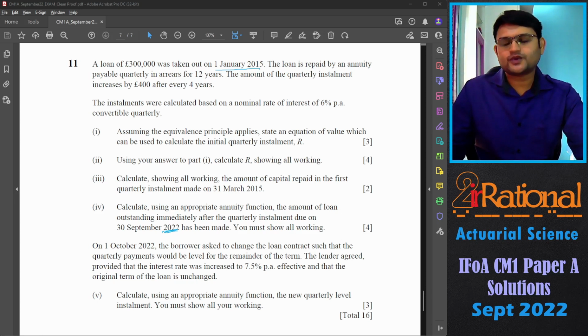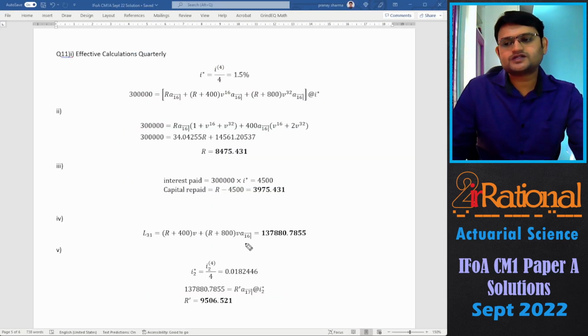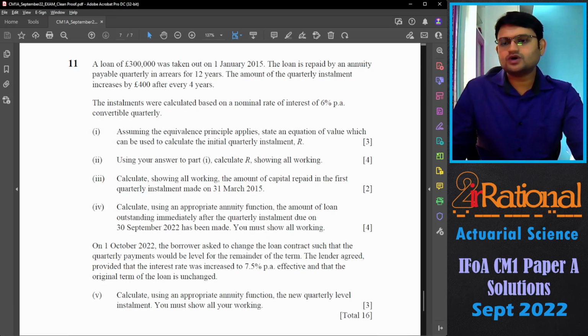So 7 years means 28 payments, and then we are talking about 30th September, that is the third installment. So in total 31 installments. So we are talking about loan outstanding after 31 installments. So after 31 installments, there are 17 more installments left. So last 16 installments plus one more installment of R plus 400. That gives me a loan outstanding of 137,880.78.